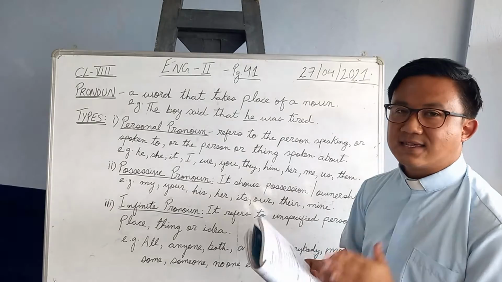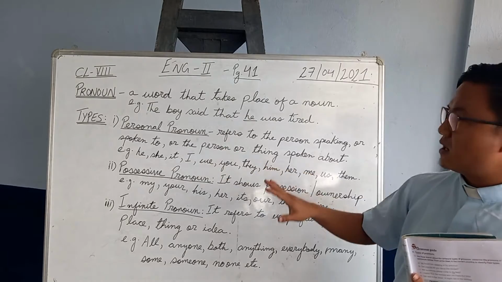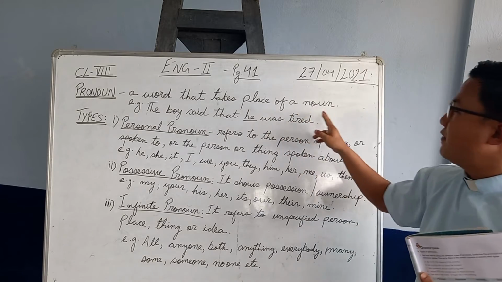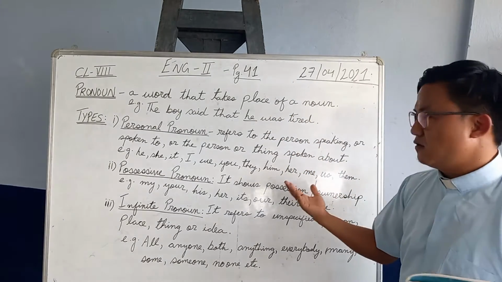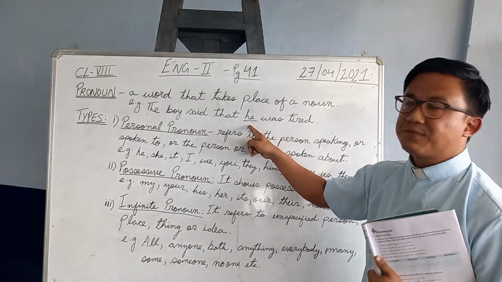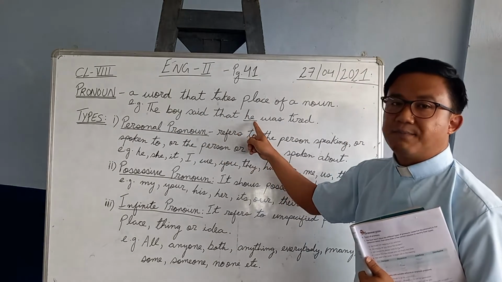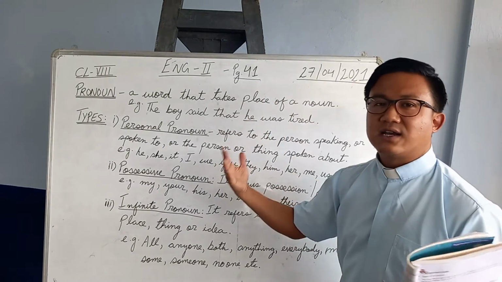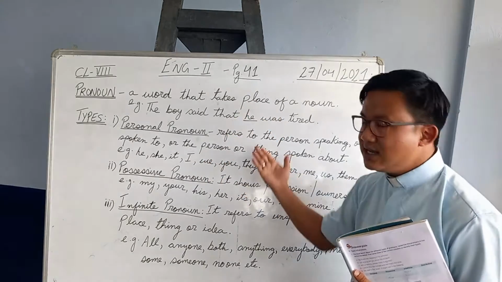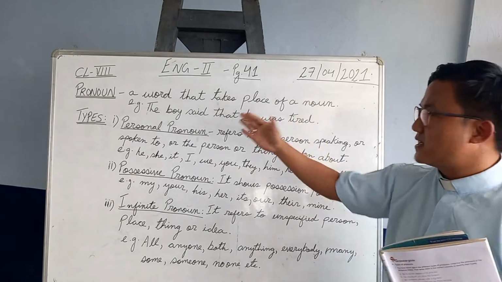Before we go to the exercises, let's revise a little bit about what a pronoun is and some types of pronouns. A pronoun is a word that takes the place of a noun in a sentence. It's simple, all of us know it. The boy said that he was tired. Now he has taken the place of boy, which is a noun, so this becomes the pronoun. Or another example: Ramu is a good boy. He is obedient. Now he takes the place of Ramu, so he becomes the pronoun.